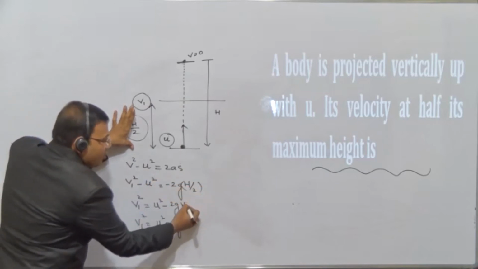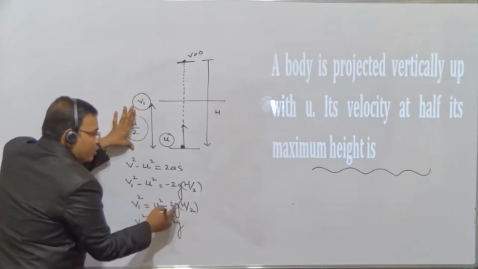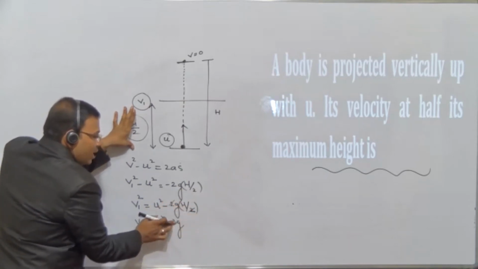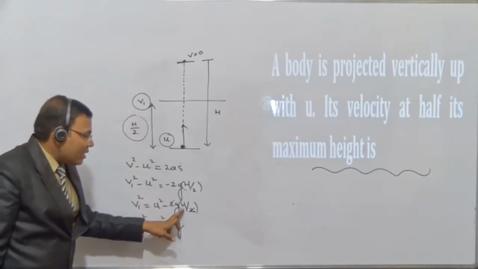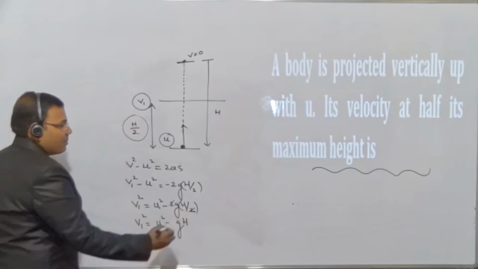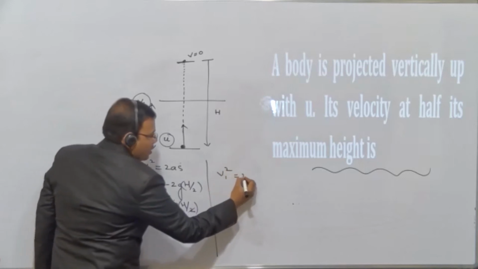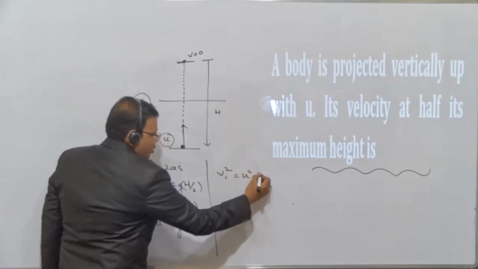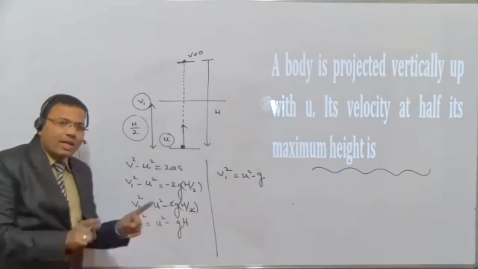This is h by 2, this is also h by 2. अब यहाँ पे this 2 and this 2 we can cancel, ये दोनों कैंसिल कर देंगे, और यहाँ पे बच गया हमारे लिए just what? g. And what is left out? h also is left out. h भी बचा हुआ है. चलिए अब उसको हम थोड़ा सा सिंप्लीफाई करेंगे. v1 square is equal to u square minus g. What is h now? Maximum height. देखिए half of the maximum height का effect I have cancelled.